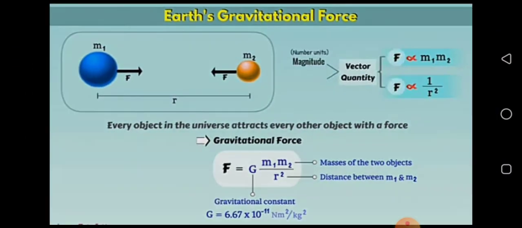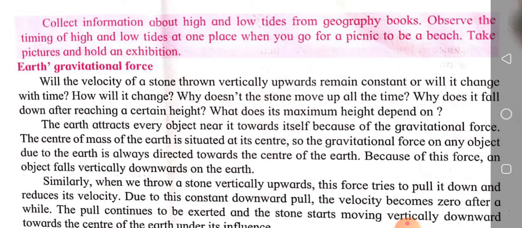So students, here we complete our bit, Earth's gravitational force. According to Earth's gravitational force, the Earth exerts force on each and every object present near it. This gravitational force exerted by the Earth is towards the center of mass of the Earth, and the center of mass of the Earth lies at its center point. So this is all about Earth's gravitational force.